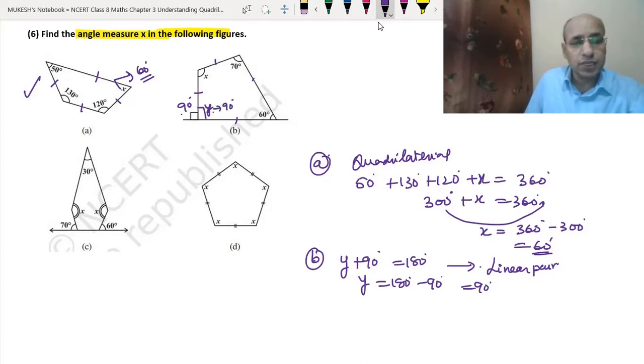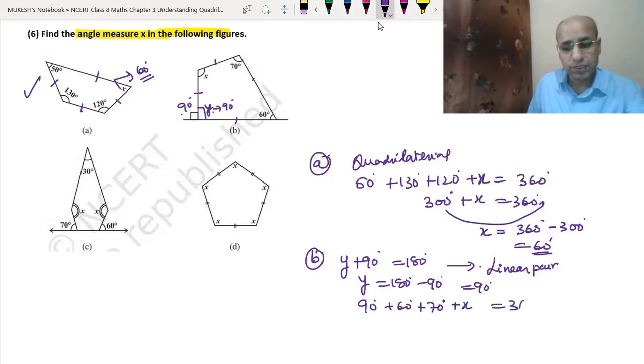So now we can do the same way as we did the A part. So we can write 90 degree plus 60 degree plus 70 degree plus x equals 360 degree, because the sum of all the interior angles, this angle, this angle, this angle and this angle, will be 360 degree.